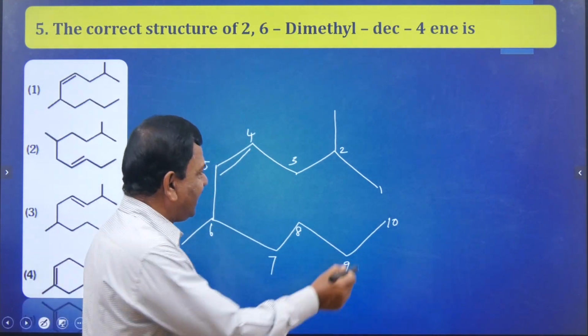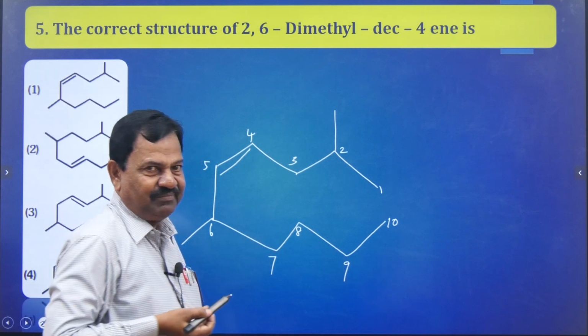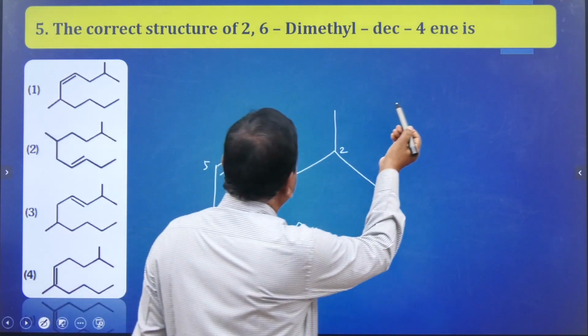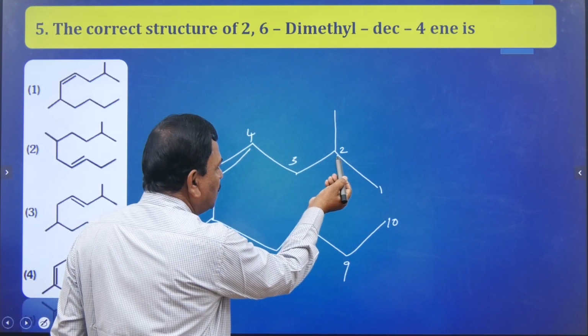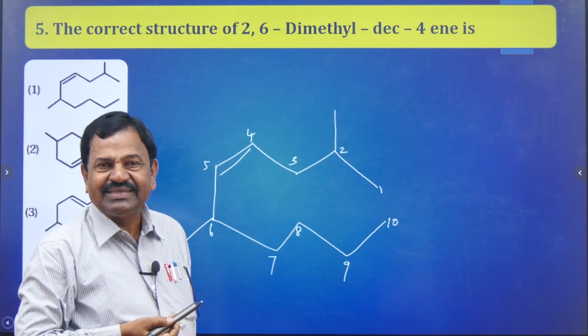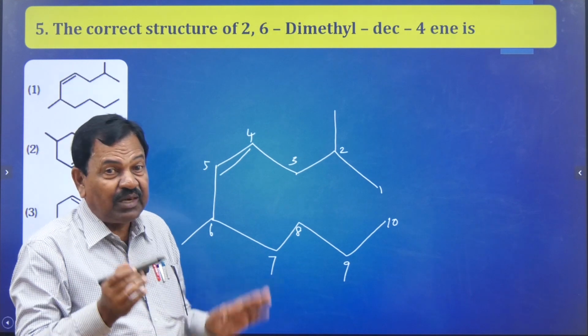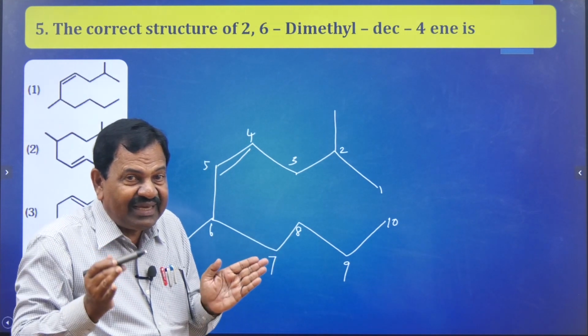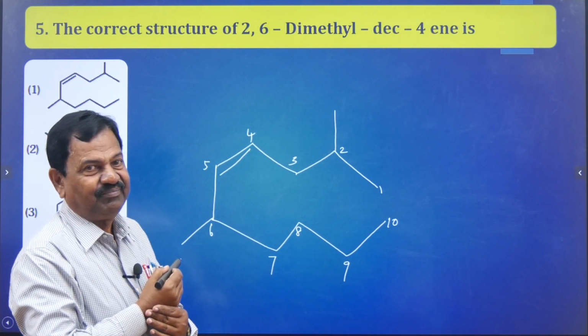Clear? So decane means 10. For the option 4-ene, counting 1, 2, 3, 4, the fourth carbon contains the double bond. So we are nearing the correct answer.